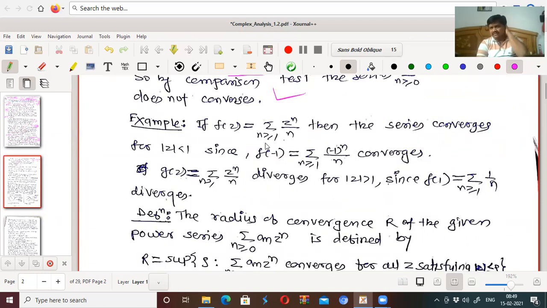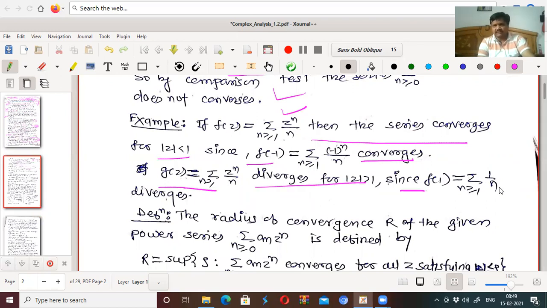For example, suppose f(z) is z^n upon n, then the series converges for mod z less than 1. We know that this series converges for mod z less than 1. Why? Since f of minus 1 is (minus 1)^n upon n, which converges, while g(z) equal to z^n upon n diverges for mod z greater than 1, since f of 1 is 1 by n and this series diverges.